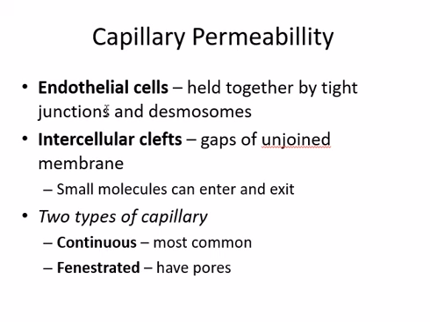Then there are fenestrated capillaries, which are supplied with a number of pores or oval-shaped windows, as I will show it to you in the next diagram. Most capillaries are continuous without pores, whereas some have fenestrations. Fenestrations mean oval windows, small windows, which are for the transport of nutrients.